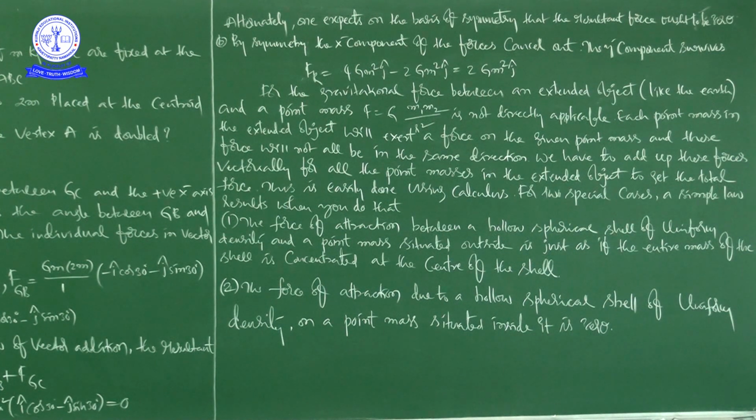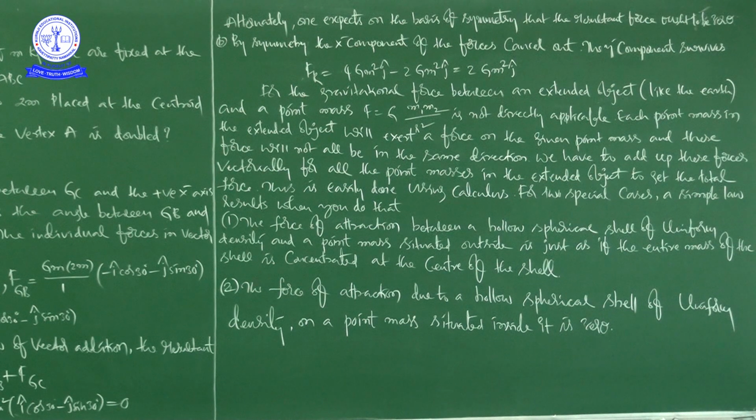So in this example 8.2, there are two parts, A and B. This part B helps us to understand clearly what happens when we take different examples. Generally, the gravitational force F is equal to G m1 m2 by r squared, defined by taking two point masses or two small masses.